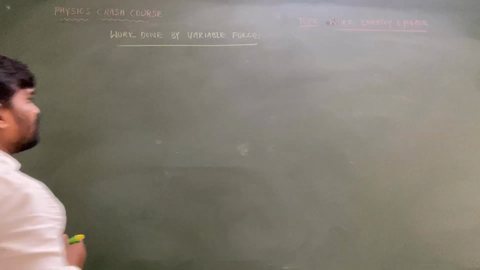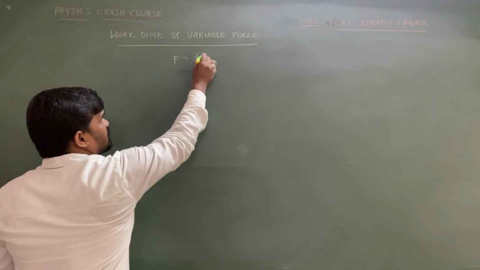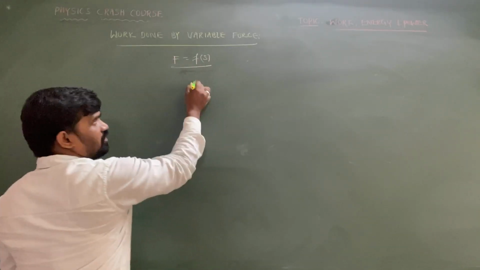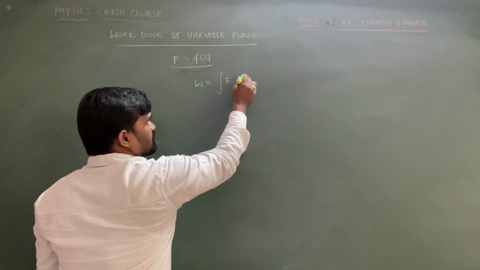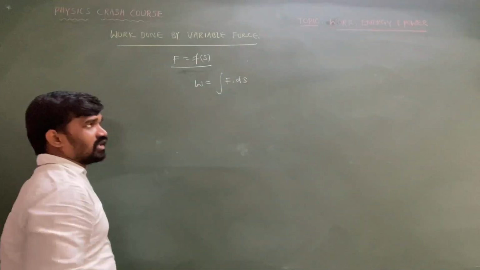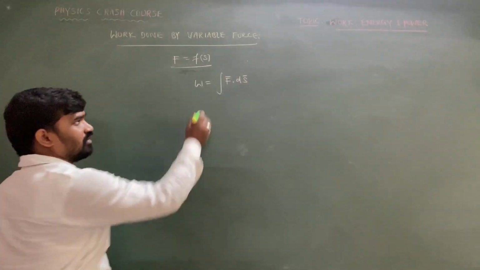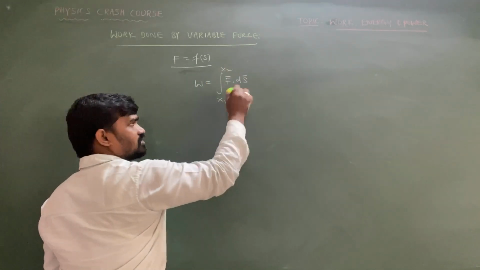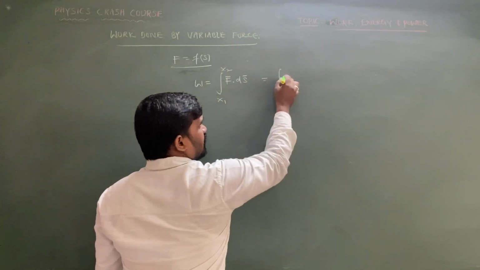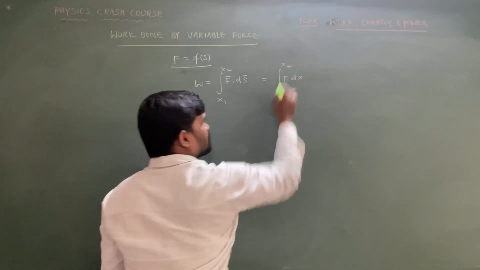So, work done by a variable force. Let us consider the applied force is a function of displacement. Then the work done is equal to the integration of force with respect to displacement, or the integration of the force vector with respect to the displacement vector. The boundaries we can take are x1 to x2, or s1 to s2, or else we can write the integration of f dx where the boundaries are from x1 to x2.